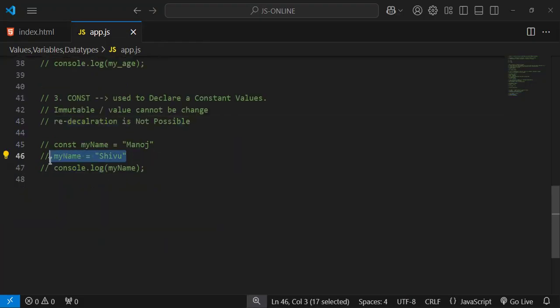You can see here, it's going to throw an error because I'm trying to change the value. So that's the reason why you cannot get the proper output. It's going to throw an error called syntax error. Syntax error means, what do you mean by syntax?